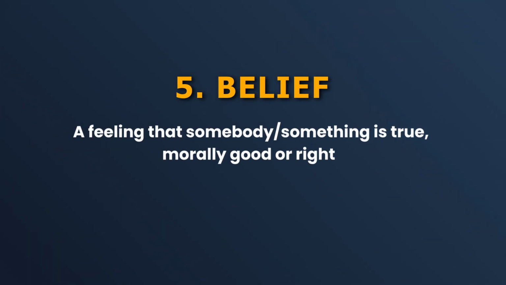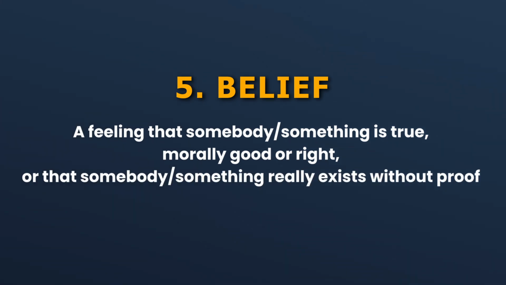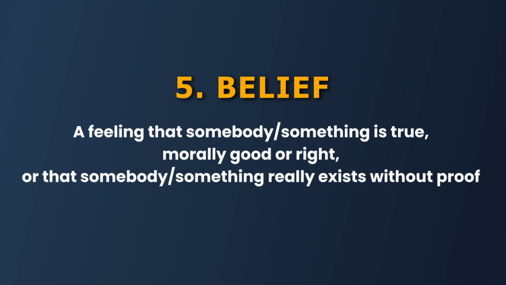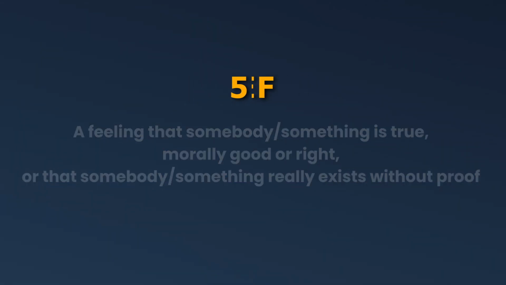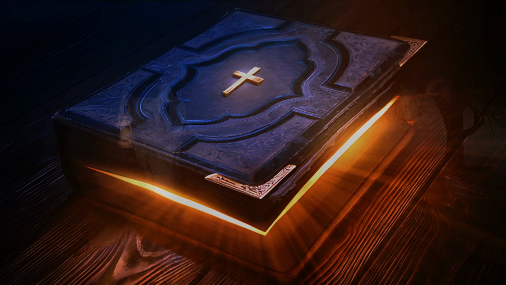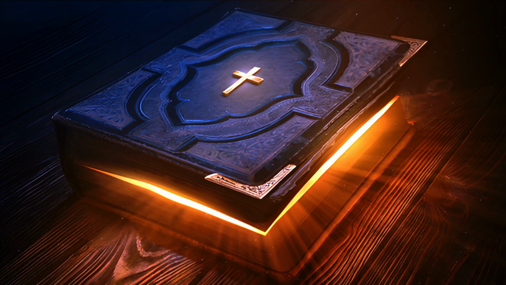The fifth important term is belief. Now, belief is based on emotions and feeling that something is true or someone is true, something is morally good or morally bad, or that something or somebody exists or not, and all these things are done without proof. For example, we believe in ghost and God and soul, though there is no evidence of that. So this is all based on your emotions, and you are not seeking any evidence, you don't have a proof for that, but you believe that to be correct.